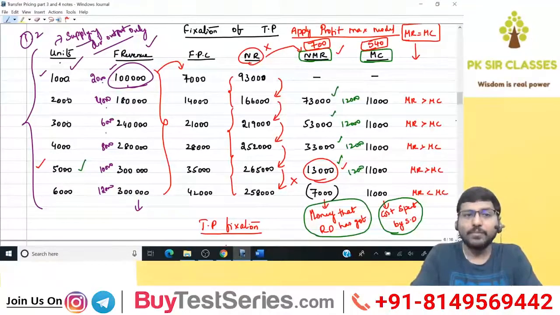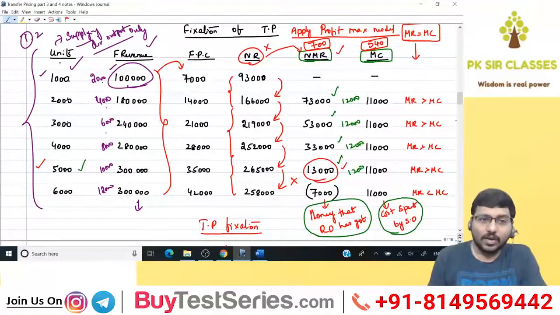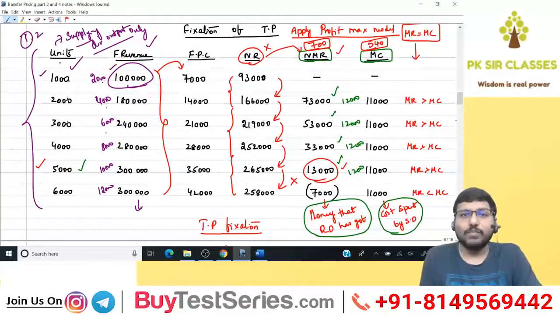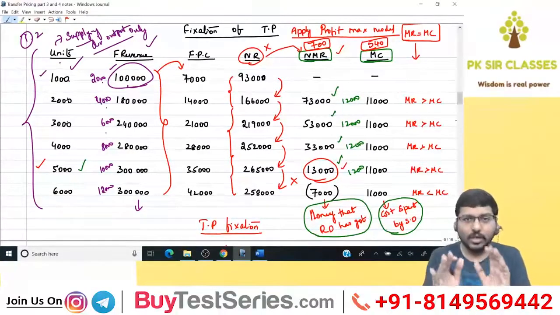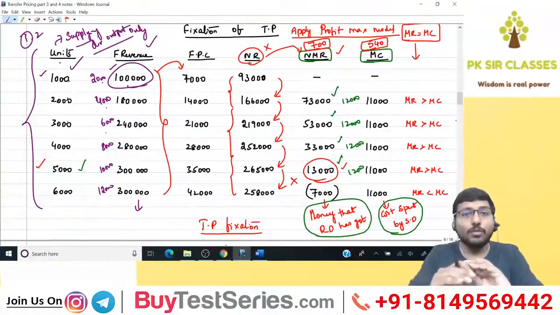Now, remember. The second column, when I calculate final revenue, the final revenue is nothing but the revenue of the receiving division when it sells to the outside customers. Therefore, I should eventually take 2000, 4000, 6000, 8000 units revenue. So when I'm calculating revenue, I'll take 2000 into selling price per unit. You understand that? There, the job of 2000 ends.